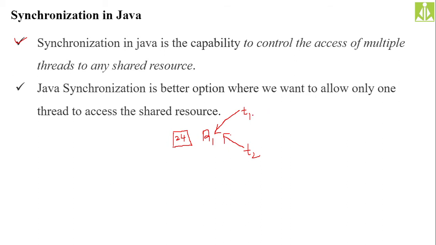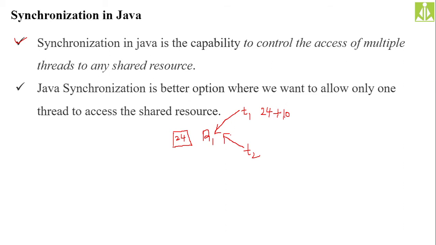Now T1 wants to access that value and T2 also wants to access that value. When T1 is accessing that value, T1 is getting 24. After getting the access, T1 is modifying the content of this variable. Let us say it is adding 10 to this one. After getting the access, T1 is manipulating.